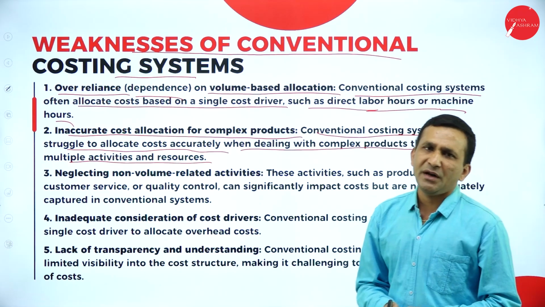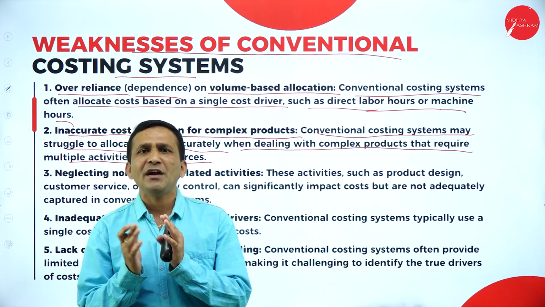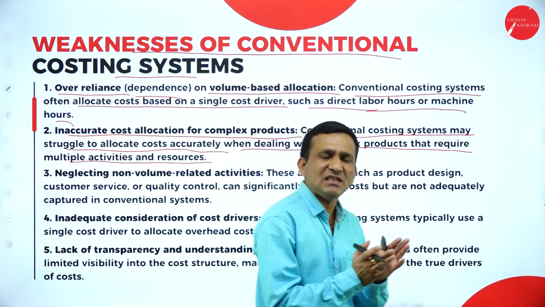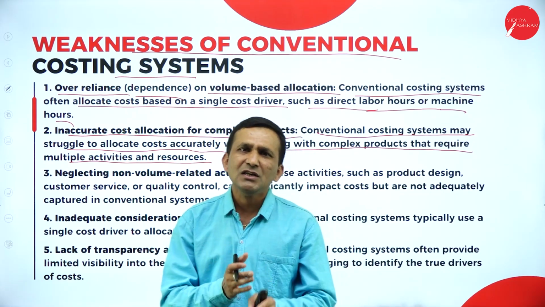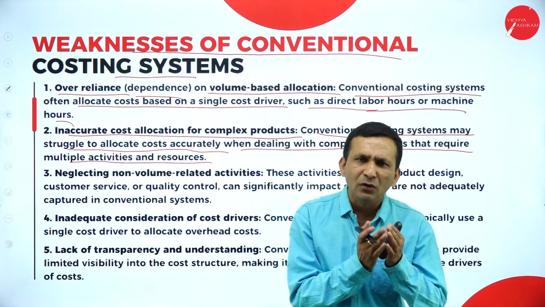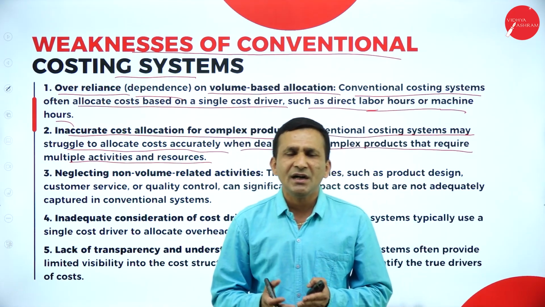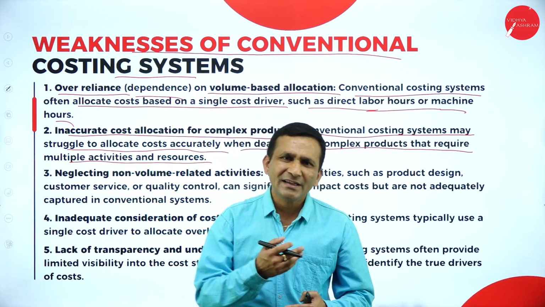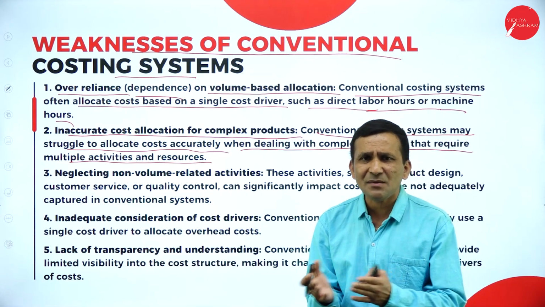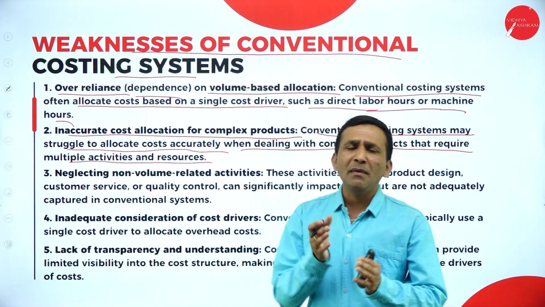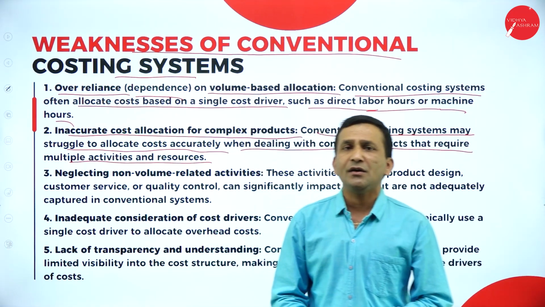Any specific company is not producing only a single product; they are producing different products, so the cost drivers are very different. If your number of orders, number of machine setups, any specific product will go through a number of activities. For example, if it is FMCG or food related, grinding is required, mixing and combinations are required, so that is a process or activity. And after manufacturing a product, again you go for inspection, which is also one kind of activity.